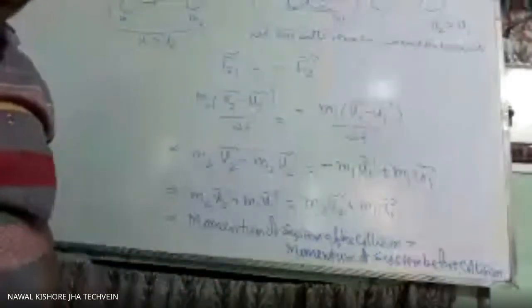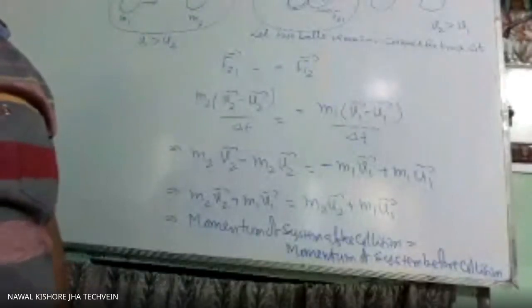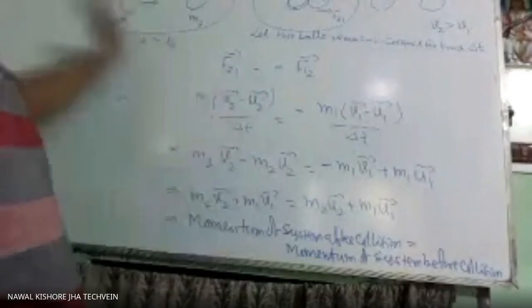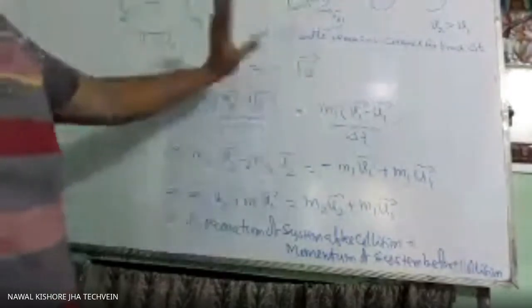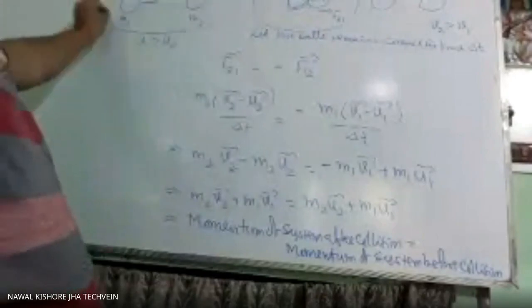So that is treated as internal force. And we know due to internal force there will be no change in linear momentum. From outside, no one is applying force. Only this particle is applying force on this particle, and this particle is applying force on this particle.